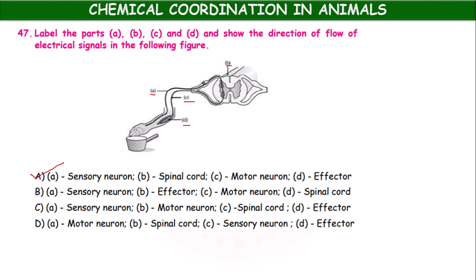Sensory neuron carries the information that the hand touched the hot object, then that information is analyzed by the spinal cord and the response is generated. That response is carried by motor neuron to the effector organ, so immediately we remove the hand. So this is the reflex action.